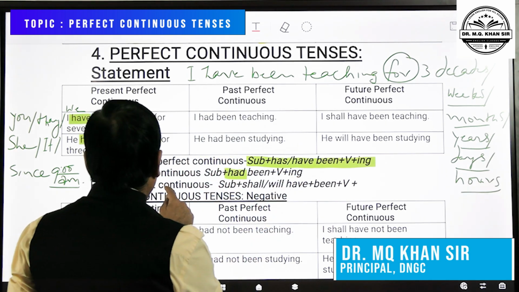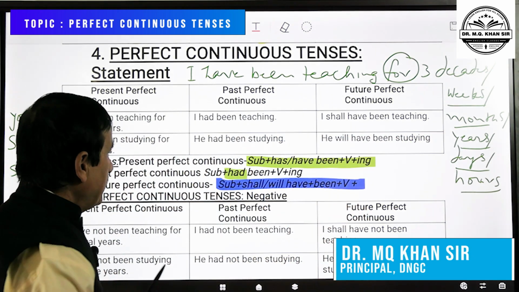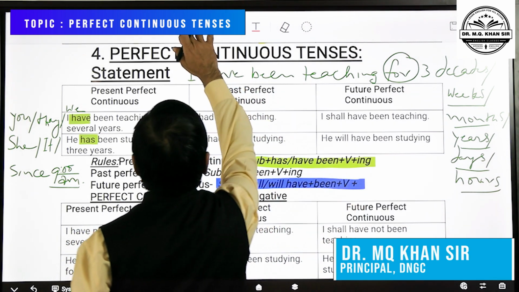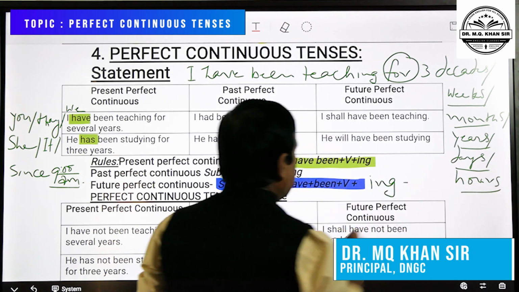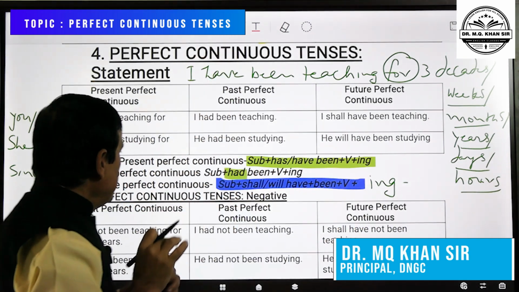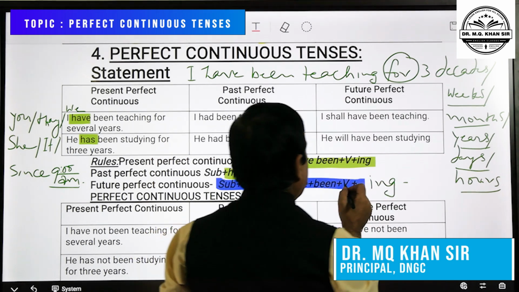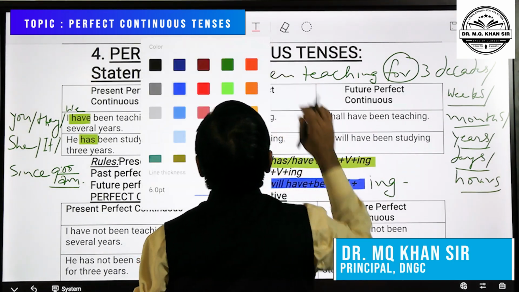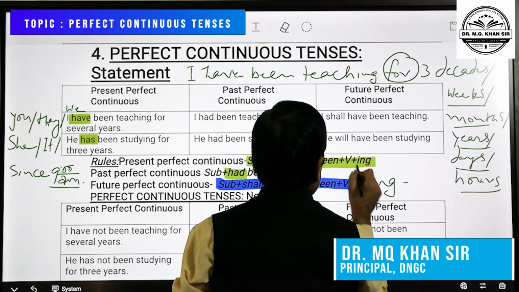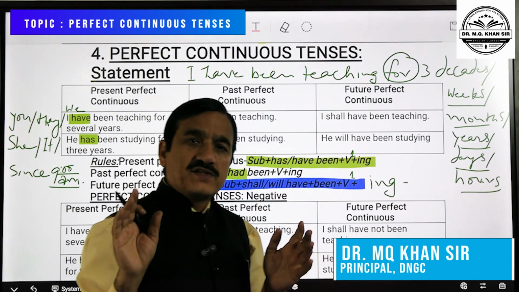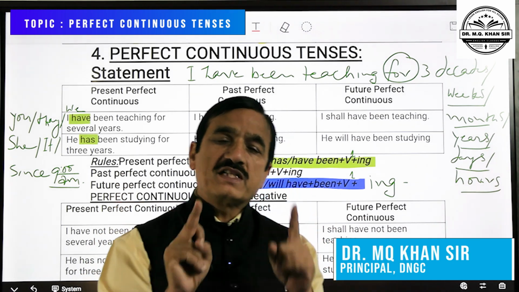Now come to future perfect continuous. Subject plus shall, will plus have plus been plus verb first form plus ing. Ing is always suffixed to the plain basic form of the verb, that is the first form, V1.